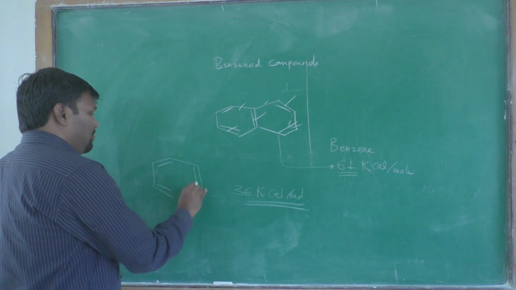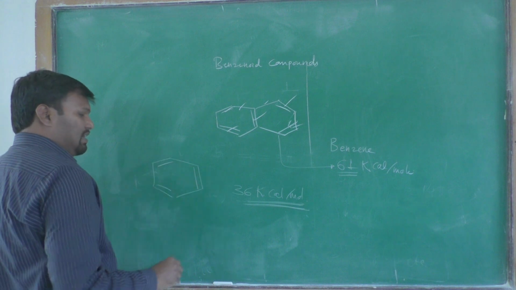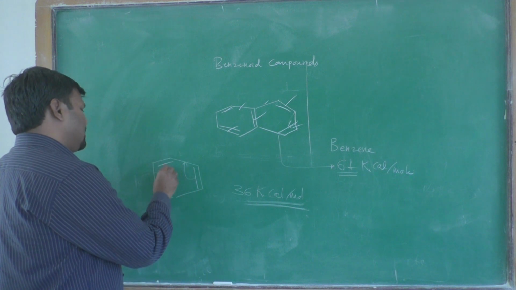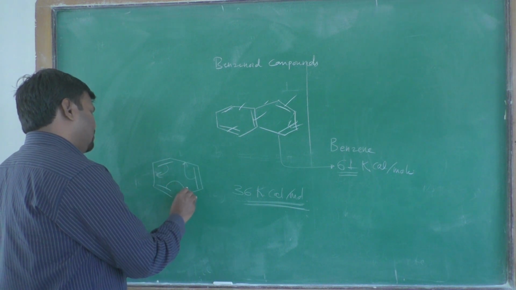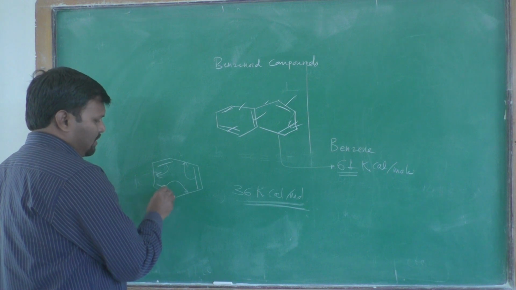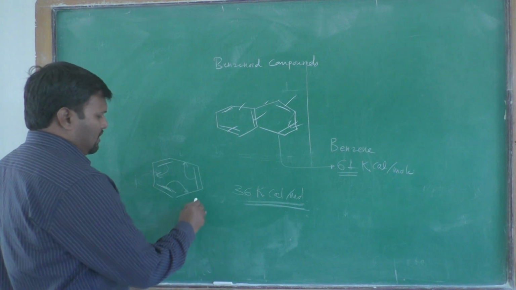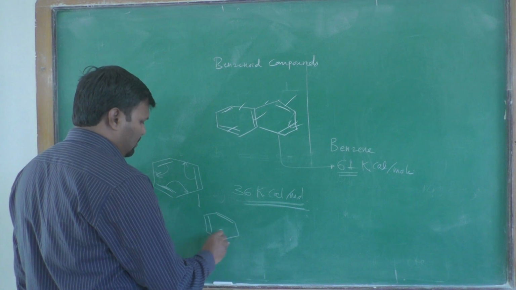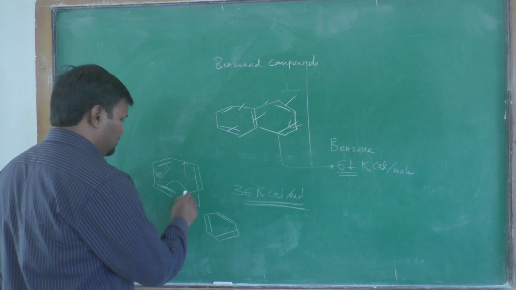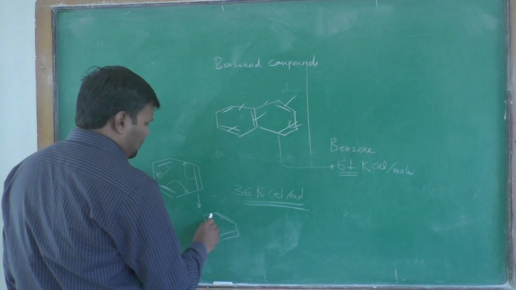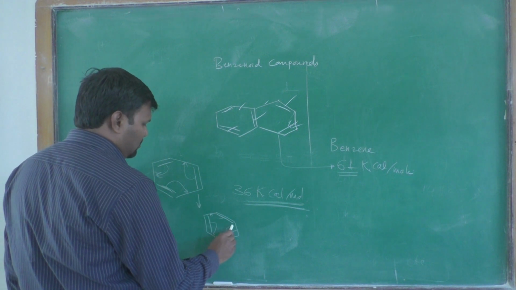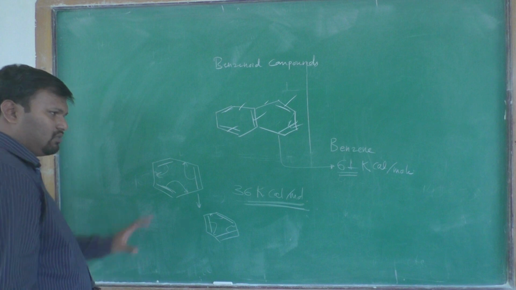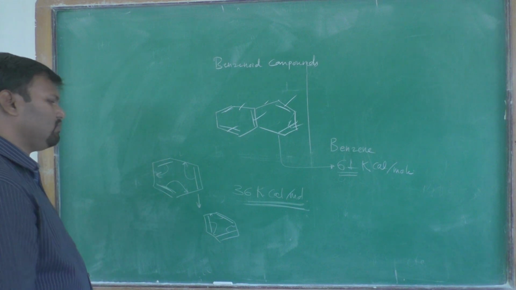If your pi bonds are cyclic and rotate along the periphery, you will obtain the second resonating structure, which is an equal structure, and there is such a conversion, an equilibrium.